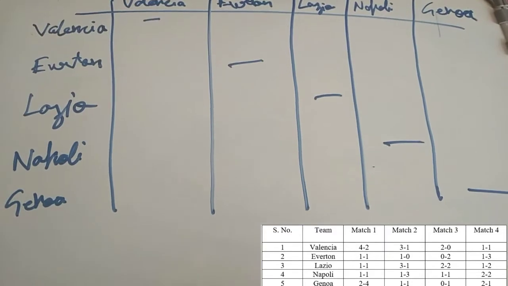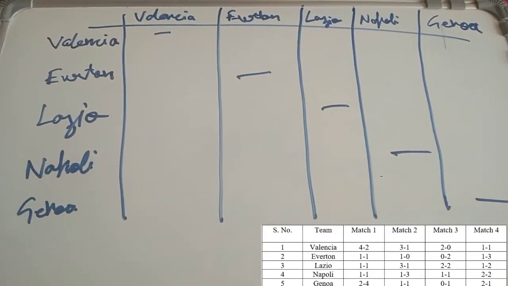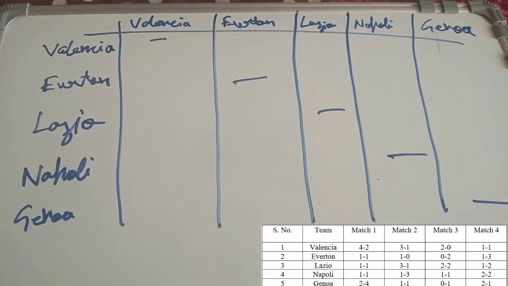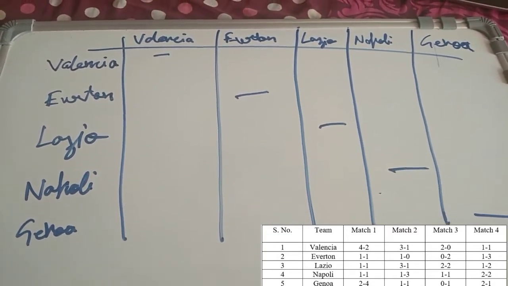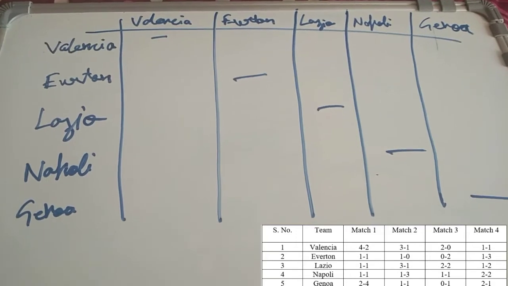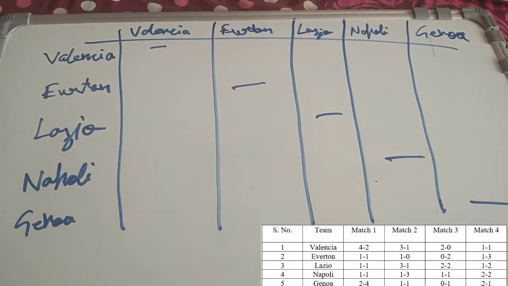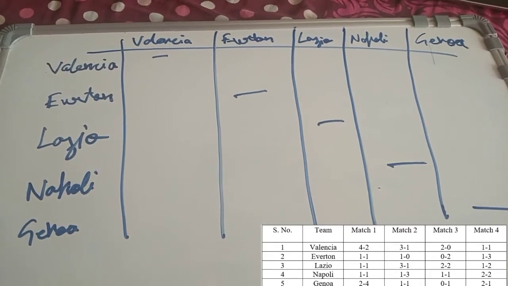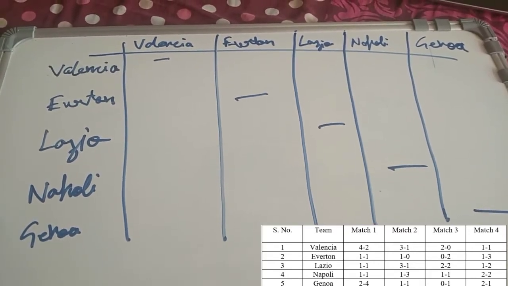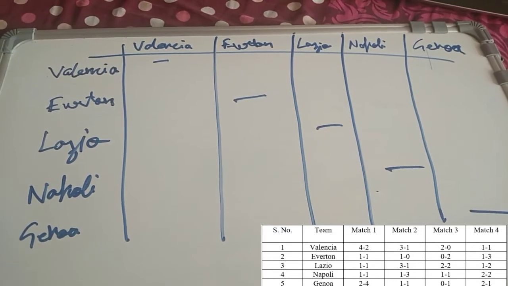Okay, so if we look at the first match of Valencia, the score line is 4-2. So there has to be a score line of 2-4 wherein one team has lost with Valencia. So if we see the table, there is only one team with the score line of 2-4. It means that is Genoa. It means Valencia played against Genoa in the first match and the result was 4-2.